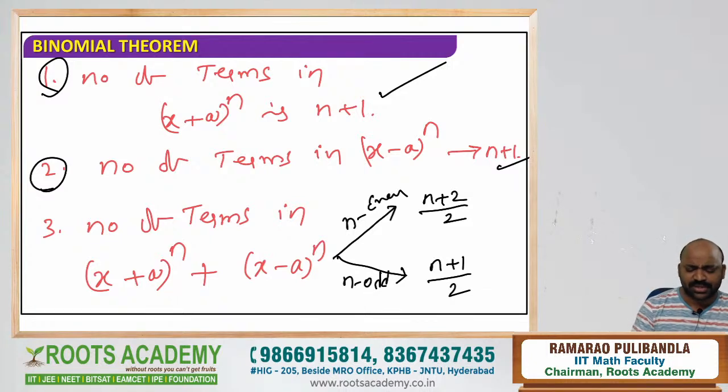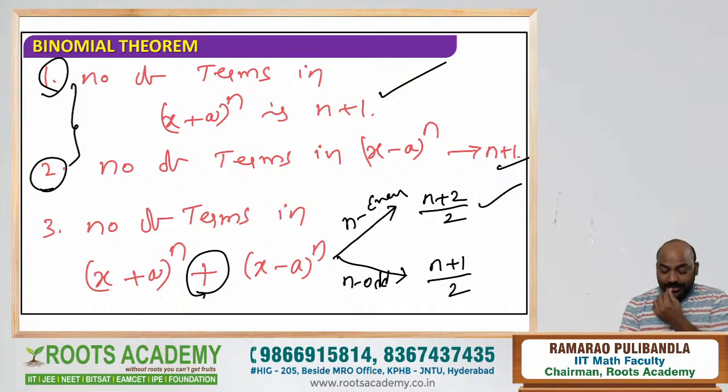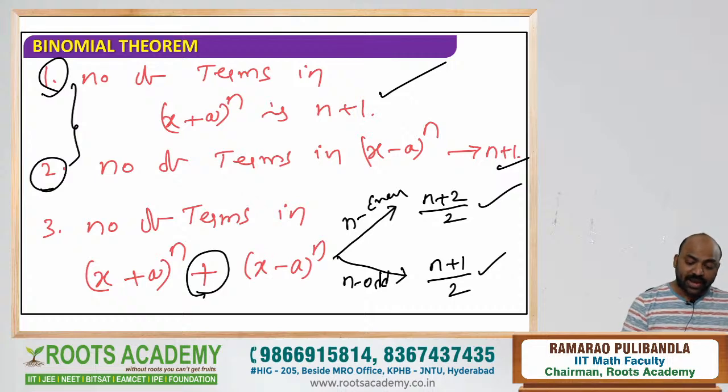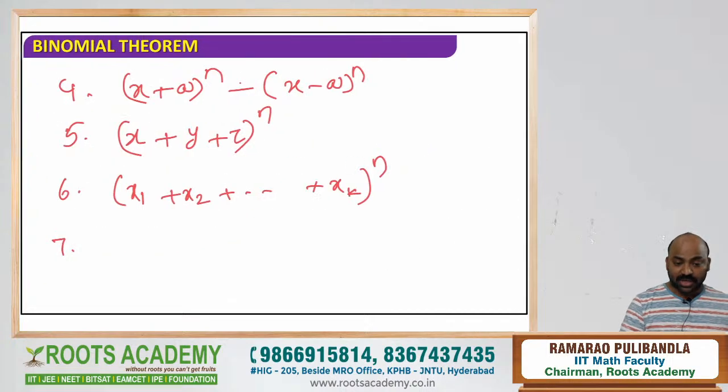Simply remember, students, in the textbooks you will learn these two, and the questions they will ask are on this. So be very careful. When a plus sign is there between two binomial expansions, meaning when two binomial expansions are added, the number of terms will be like this: when n is even, (n plus 2) by 2; when n is odd, (n plus 1) by 2. Right, students? Now look at when two binomial expansions are subtracted.